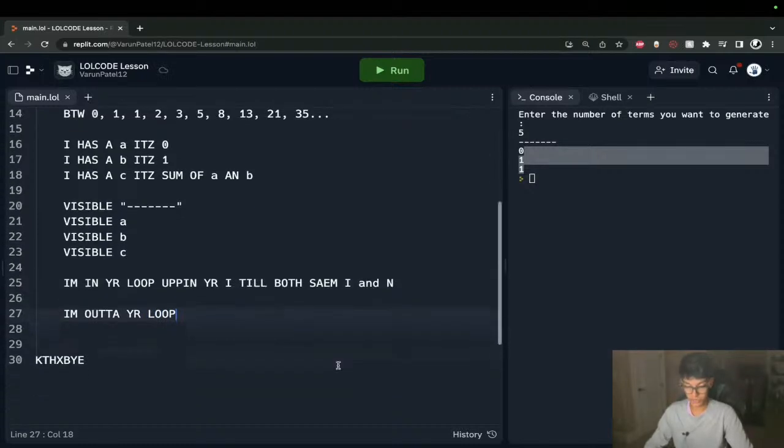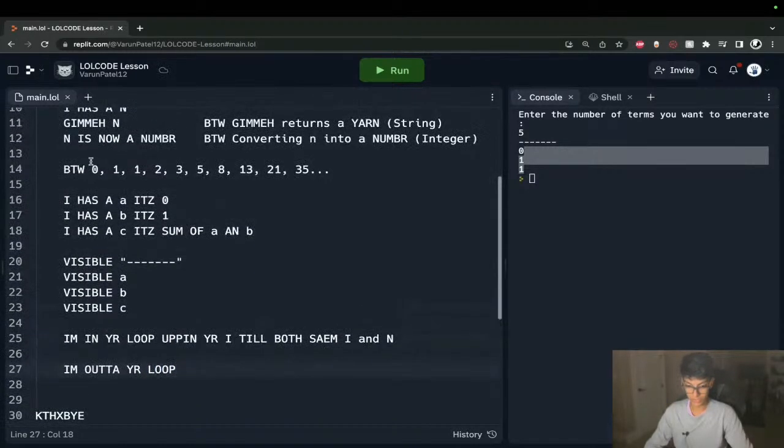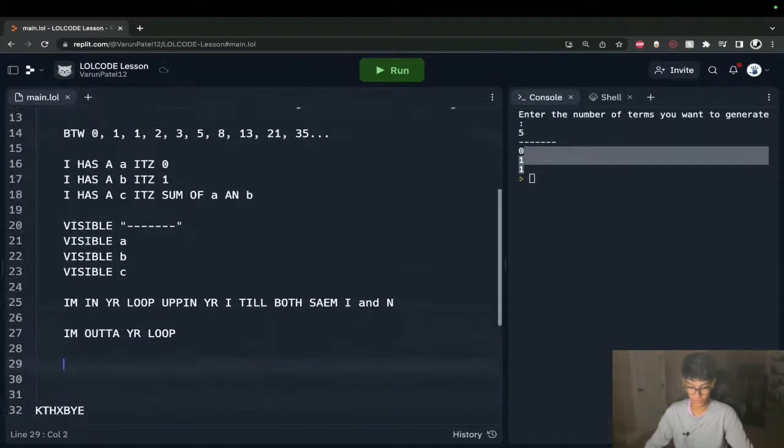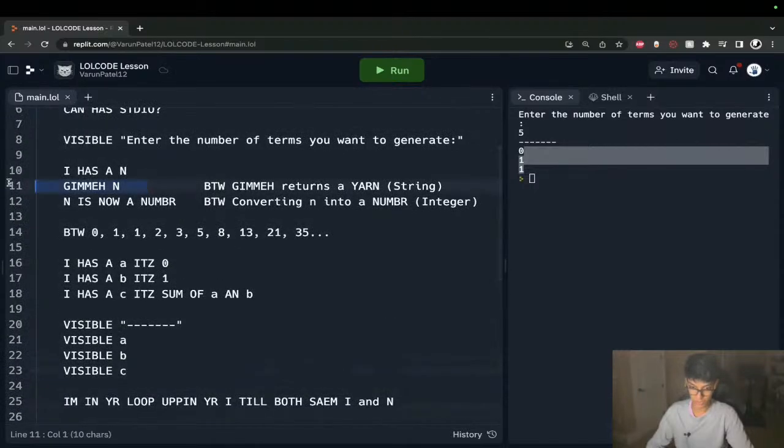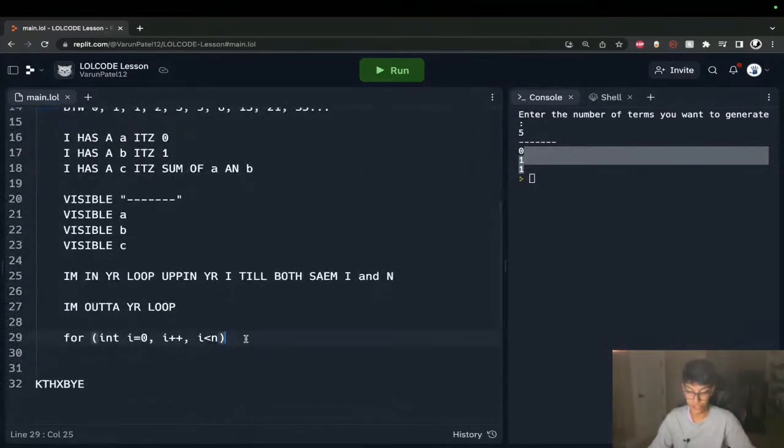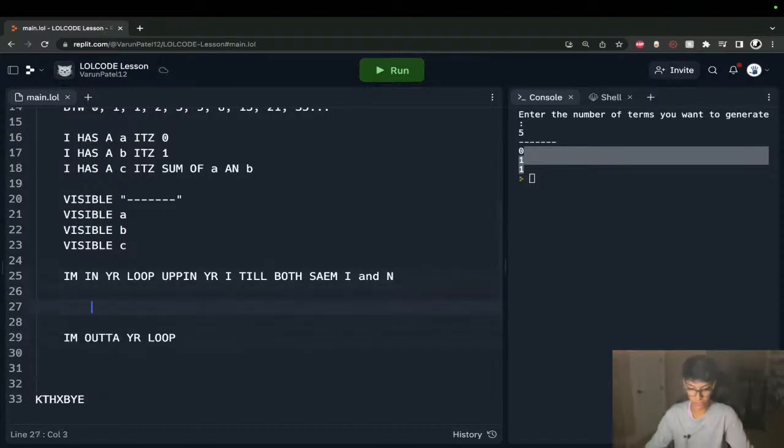Again, what am I doing? I'm going to loop this enough times where I get N terms. So it's just going to be like for int I equals 0. We're going to increment our I value up until I is equal to N, which is this user input, because that's the amount of terms that they want us to generate. All right. Now, as I said with you guys earlier, we're going to do a shift, right?